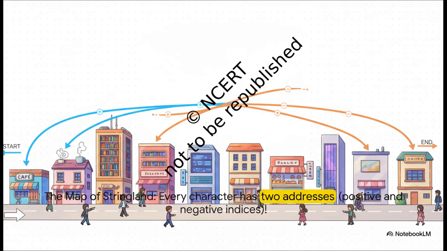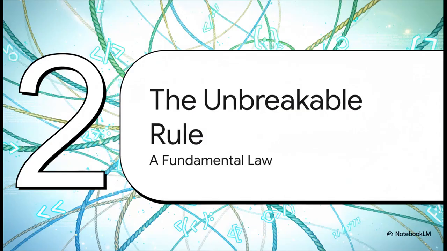Now here's the secret to Stringland. Get this, every single building has 2 addresses. Yep, 2. You can count from the beginning of the street, starting at address 0, that's what we call positive indexing, or you can count from the end of the street, starting at -1, and that's negative indexing. It's a really clever system, and it makes getting around a breeze. So as Pip starts exploring and getting the hang of things, they discover something. There's a fundamental rule in this world, an unbreakable law that governs everything.